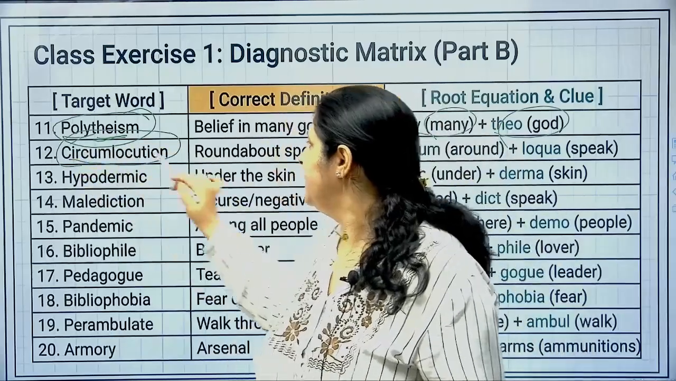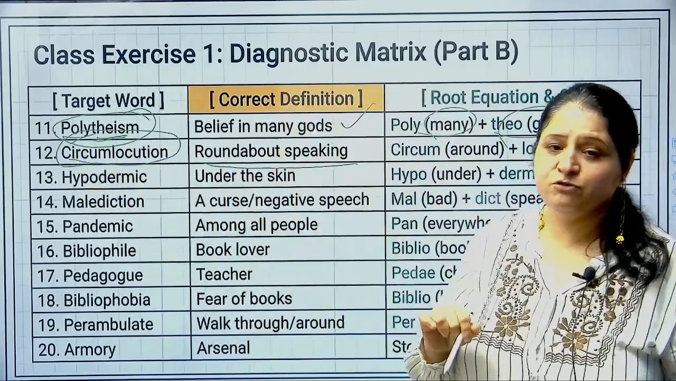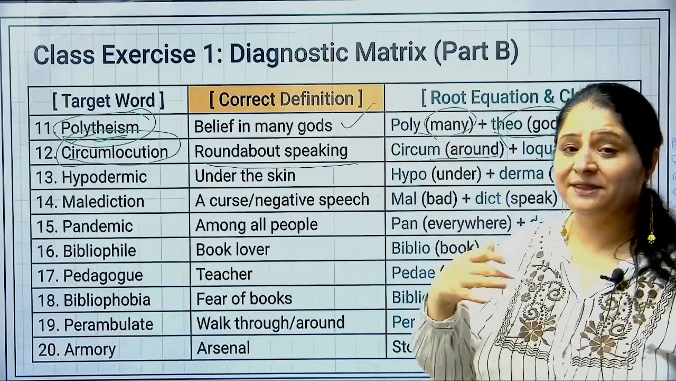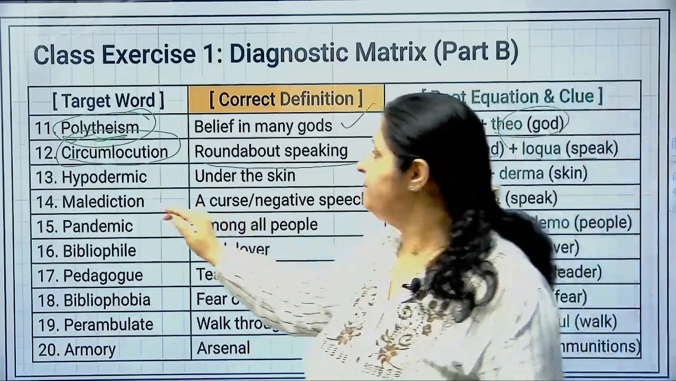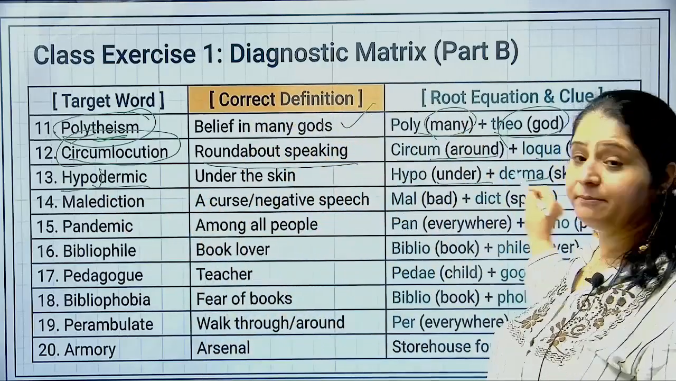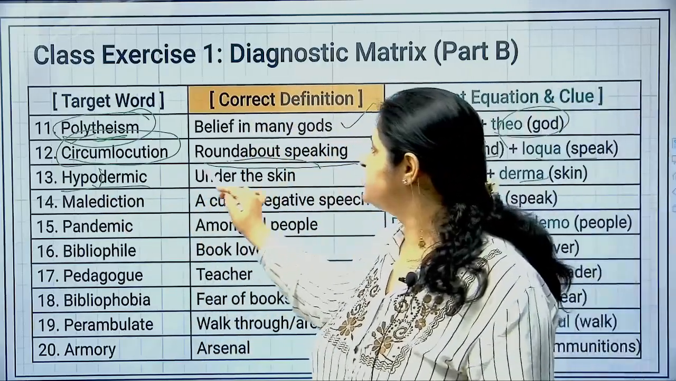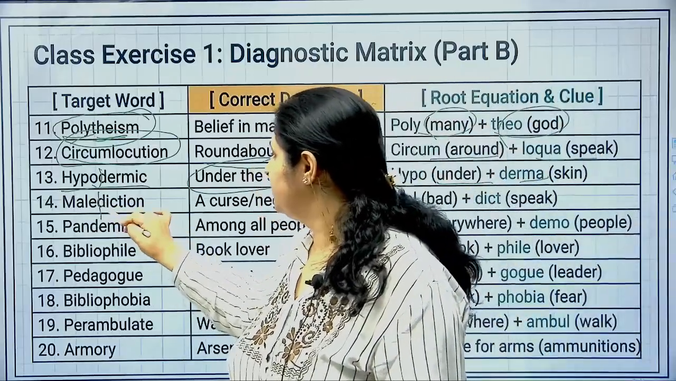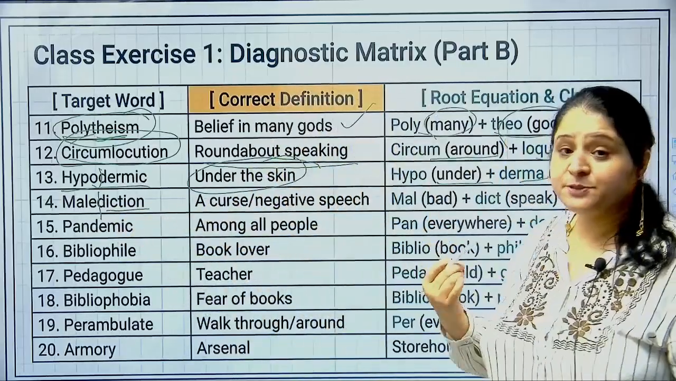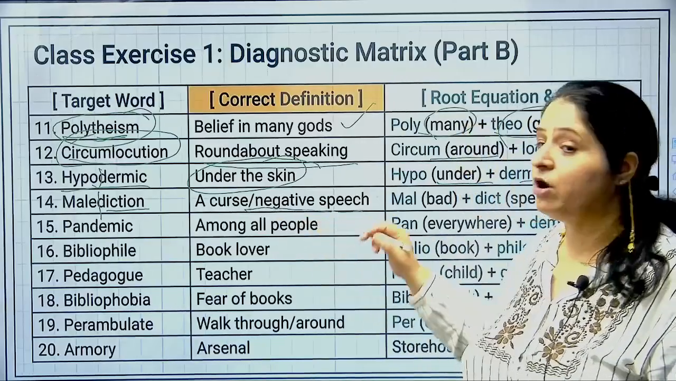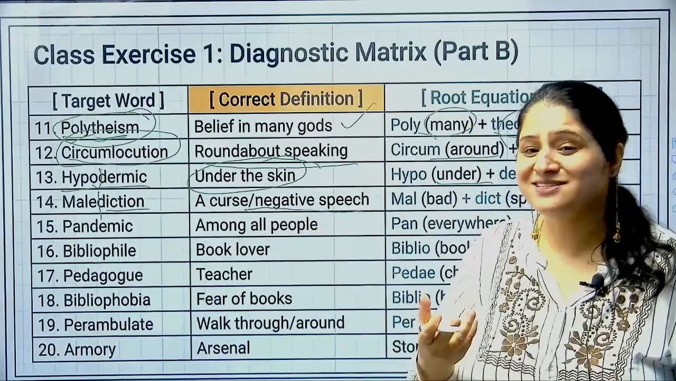Circumlocution we've already done. Roundabout speaking, when you speak in a roundabout manner, right? Circum means around, loqua means speak. Fine. Hypodermic, we've already done this. Hypo means under, derma means skin. Under the skin is hypodermic. Clear? Malediction, mele is something bad, diction is something related to speaking. So when you say something negative or bad about somebody, you're cursing him or her.